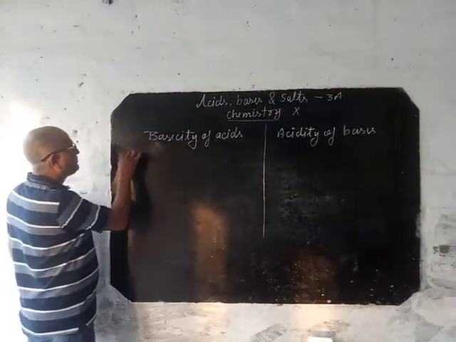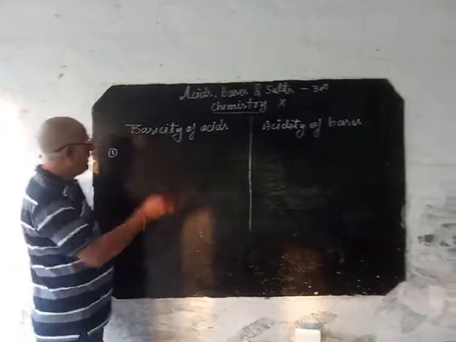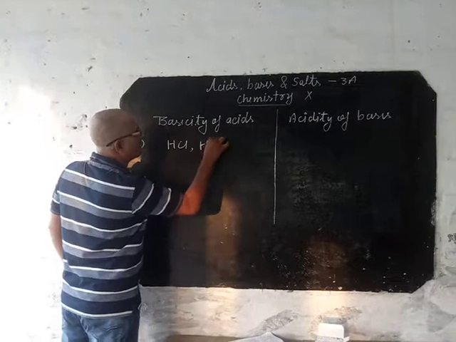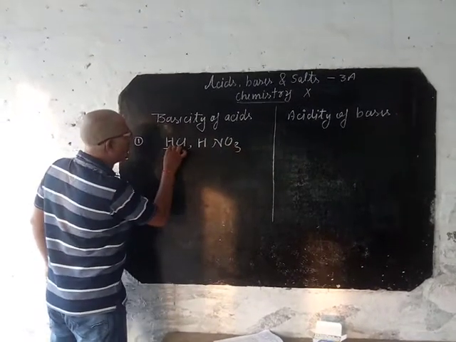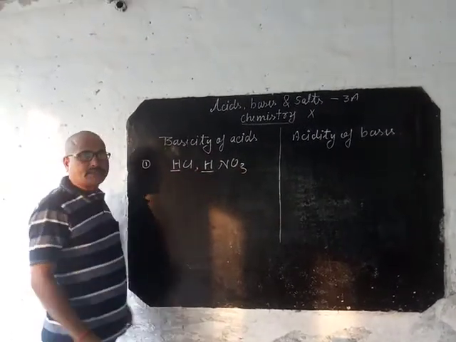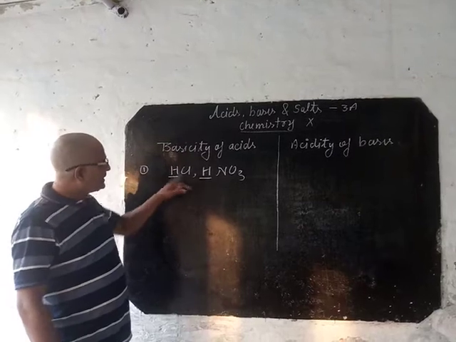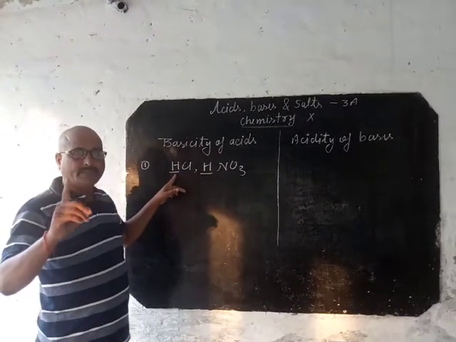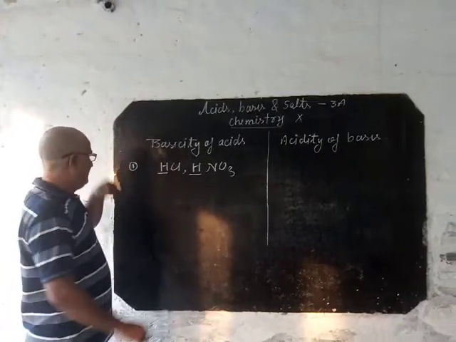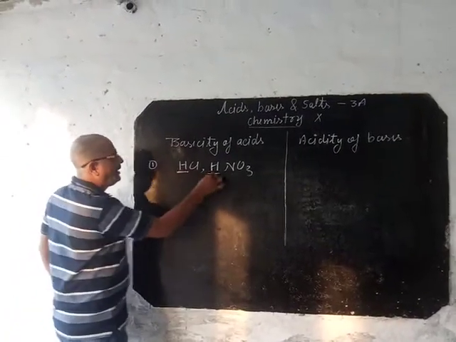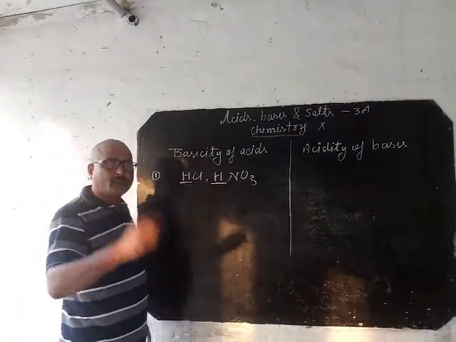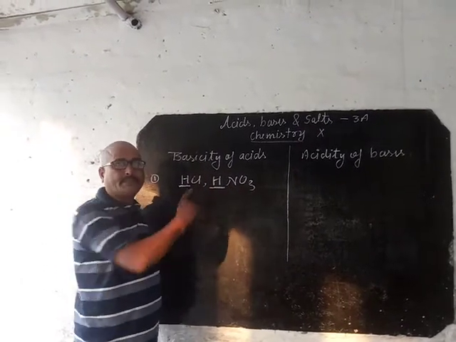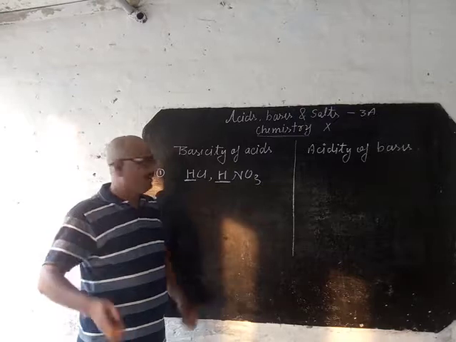Suppose this is a monobasic acid, like HCl or HNO3, having only one replaceable hydrogen ion. So the basicity of this acid will be 1. That means the number of replaceable hydrogen ions or hydronium ions present in an acid is known as the basicity of an acid.